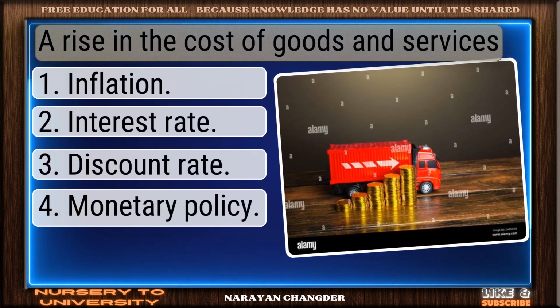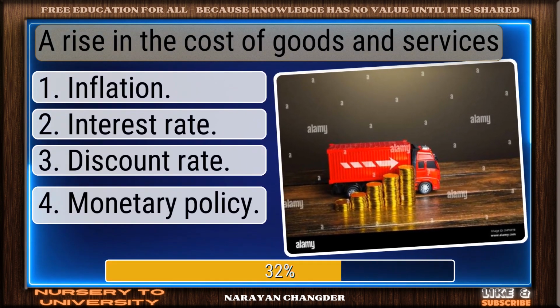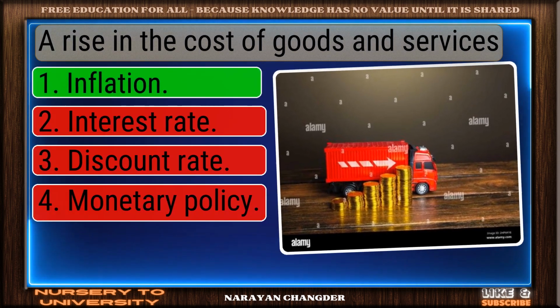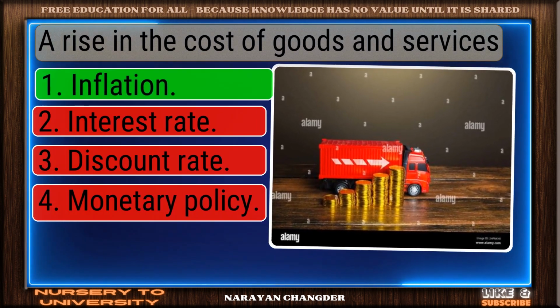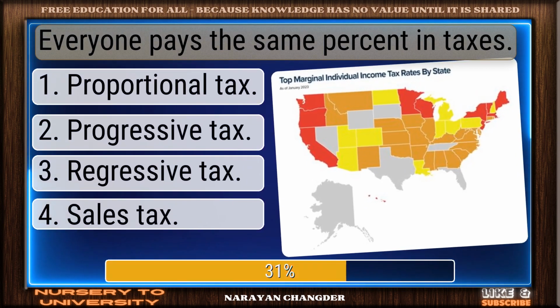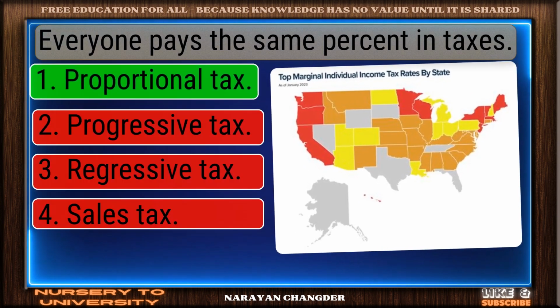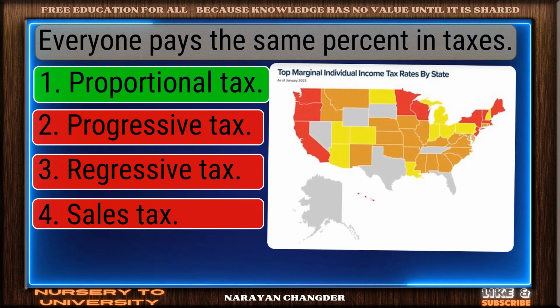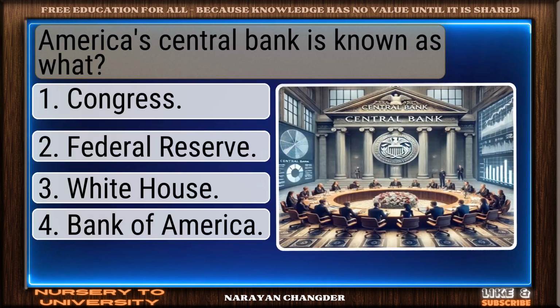A rise in the cost of goods and services. Perfect. Inflation is the correct choice. Everyone pays the same percent in taxes. Right choice. Proportional tax is the best answer.